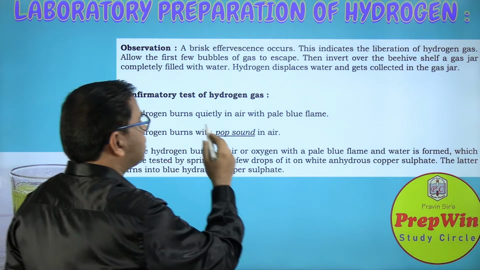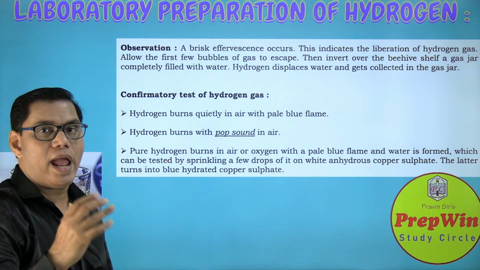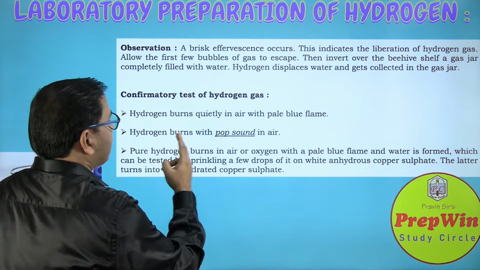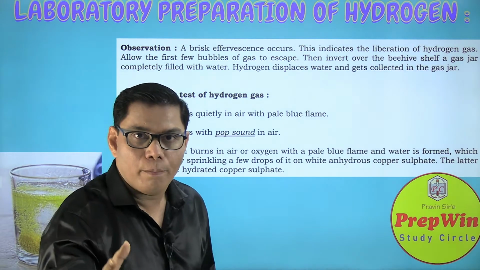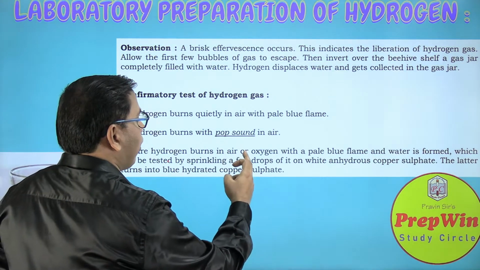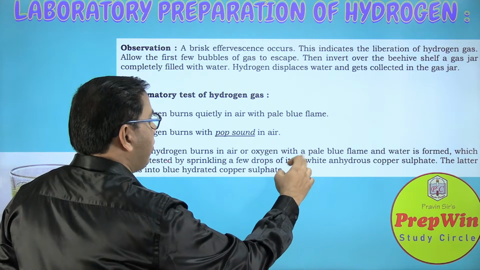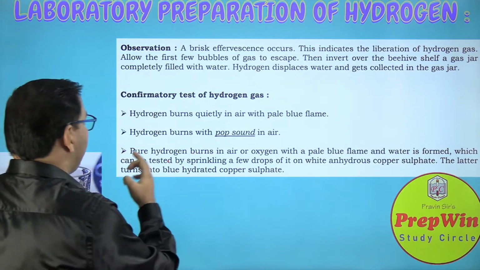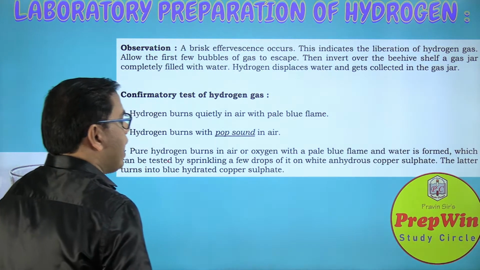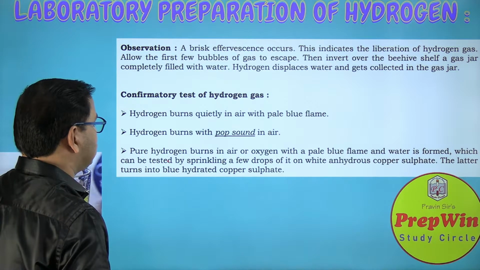Hydrogen gas burns quietly in air with a pale blue flame. So color. Hydrogen gas burns with a pop sound. Pure hydrogen gas burns in air or oxygen with a pale blue flame, and water is formed, which can be tested by sprinkling a few drops of it on white anhydrous copper sulfate, which turns blue.